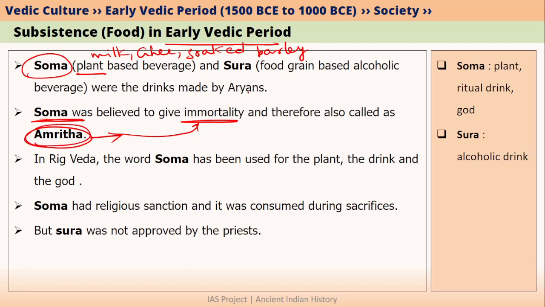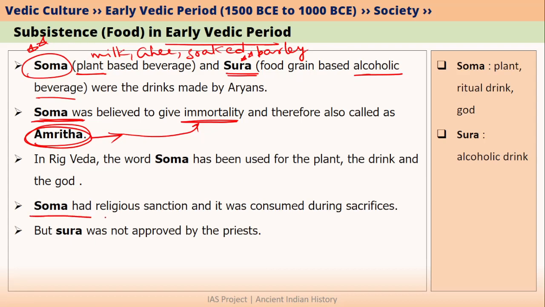There was another drink also. It was called as Sura. And this Sura was basically an alcoholic beverage. So please remember Soma and Sura, these were both drinks or beverages that were consumed by early Vedic Aryan people.